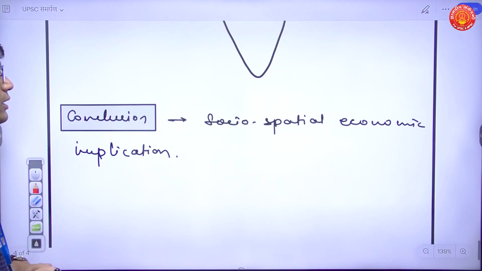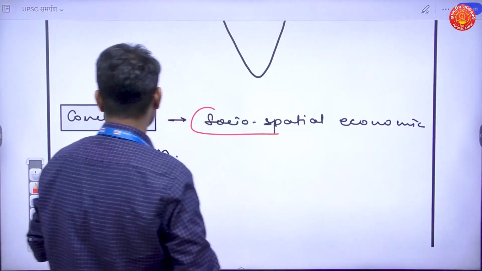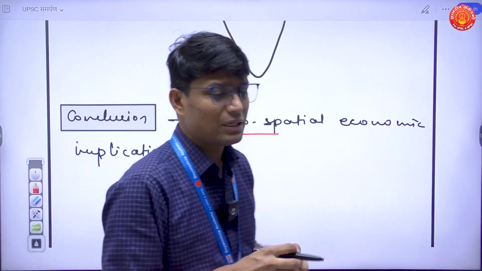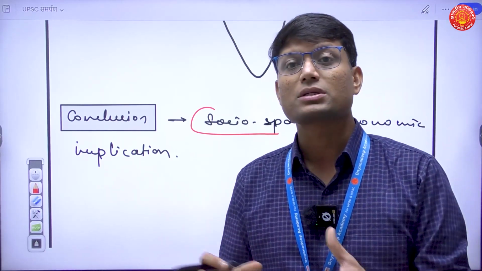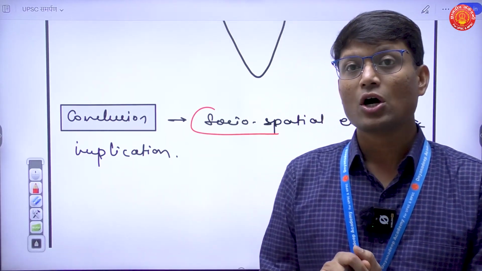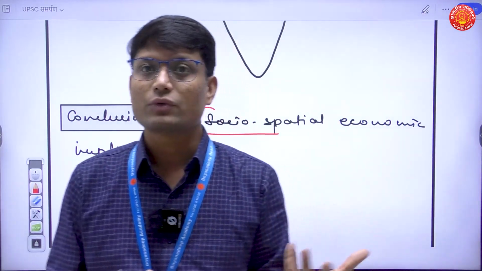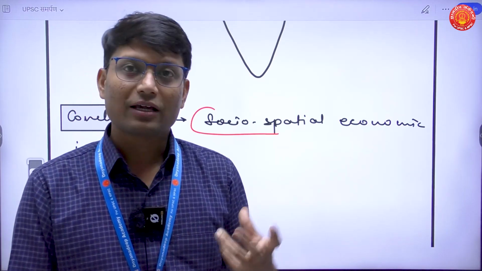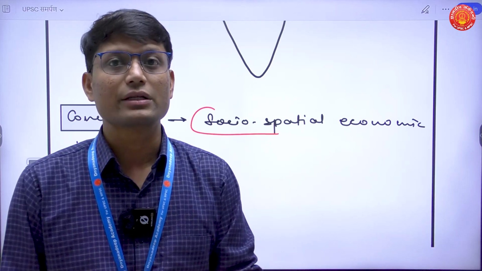And lastly, when it comes to the conclusion, I'll be concluding with the socio-spatial economic implications of migration. Talk about some of the implications, mostly positive implications, talk about economics, how the economy tends to change. All these things shall be written maybe for 15 or 20 marks, and again, I'll be reiterating it, it is a challenge, but you have to be picky when it comes to writing this particular answer.